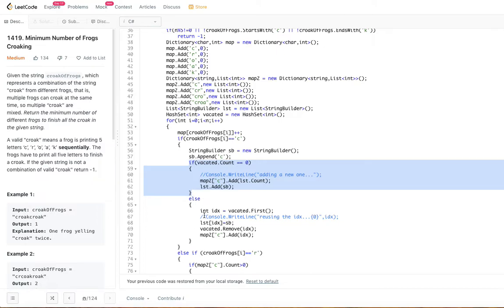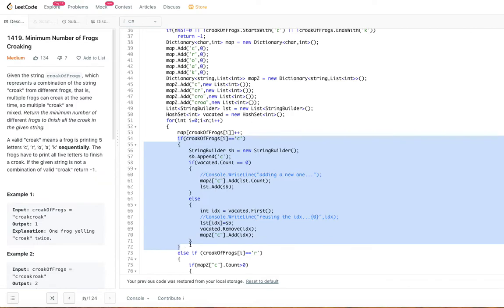But if there is a vacated position, get the first from the vacated and use that vacated position, right? And remove that vacated from the hash set. And this is the same anyway, map 2 of C at the index, right? So this is what we are going to do when we encounter a C.